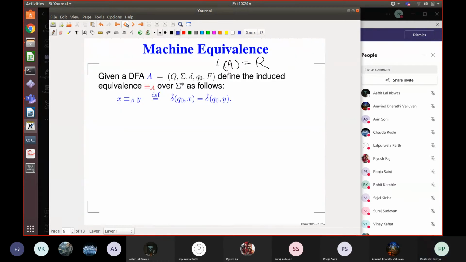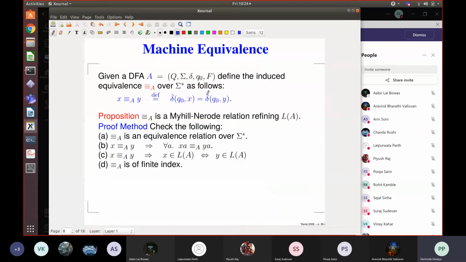So we have this, and then what we can show is that this equivalence relation that we have defined, what is called the machine equivalence relation, has the following 4 properties. Don't worry about all the things I have written before. Just let's look at these 4 properties. First is that this is an equivalence relation. That is, it is reflexive, symmetric, and transitive. I leave it to you to check it. I mean, that's kind of obvious, right? If you have difficulty, ask me.